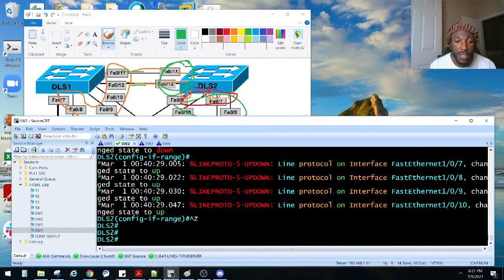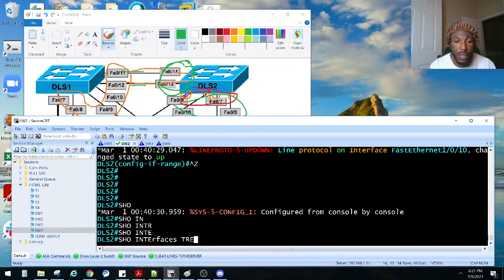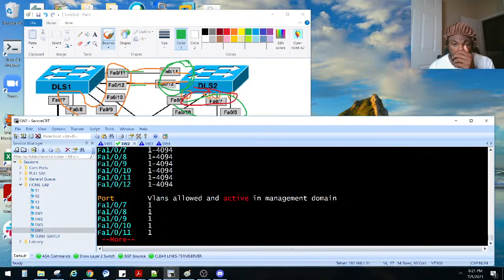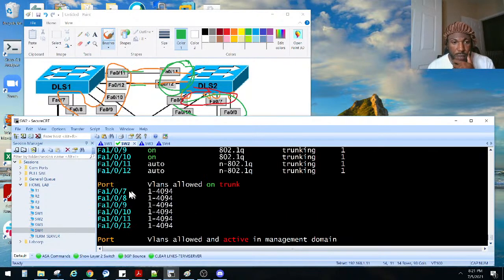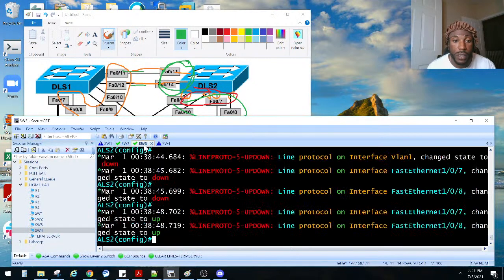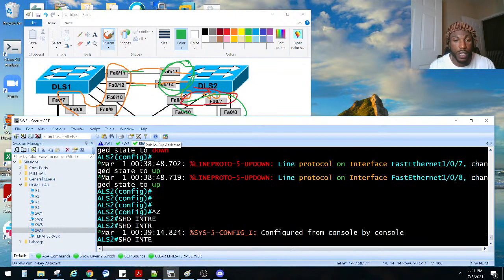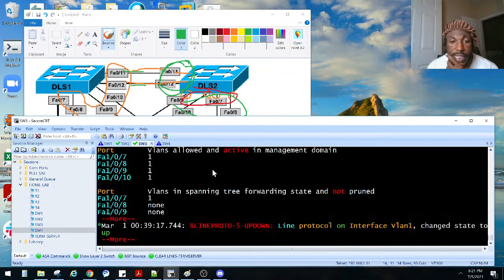So now we do show interfaces trunk. Theoretically, the whole switch should be trunking, at least all the ones that are plugged up, right? Yes. So 7, 8, 9, 10, 11, 12, right there. All these guys right here are now trunking. So theoretically, these guys should all be negotiated also as a trunk. We'll just pick one and then move on. So let's go to ALS2 and see who's trunking. We should have 4 interfaces trunking. ALS2, show interfaces trunk. I know this is the easy part here.